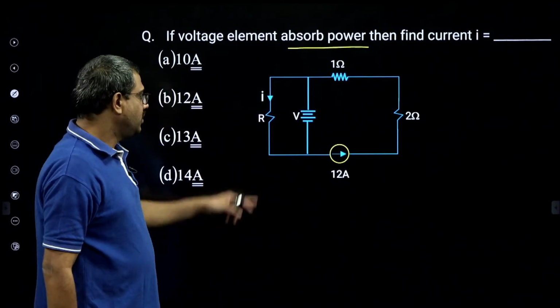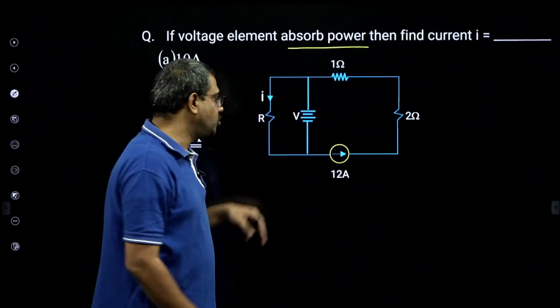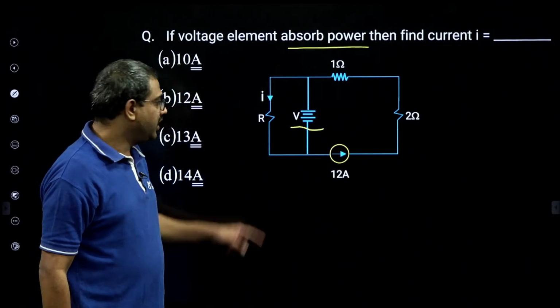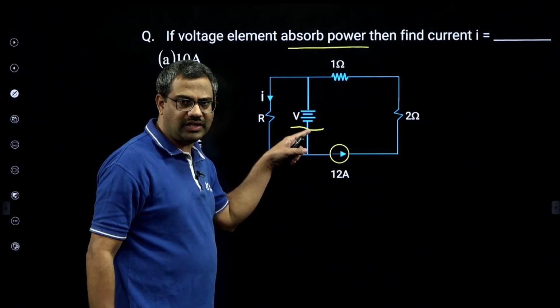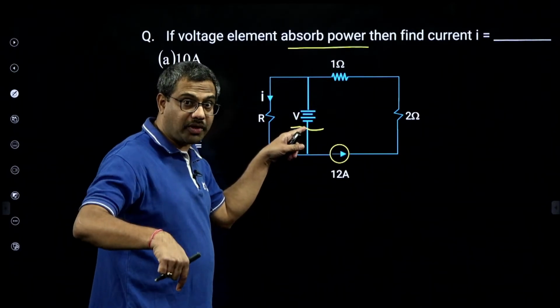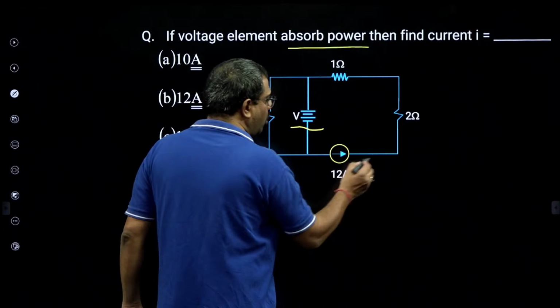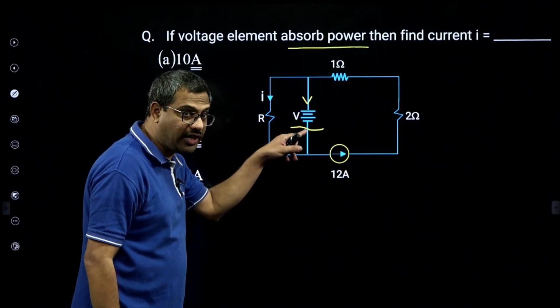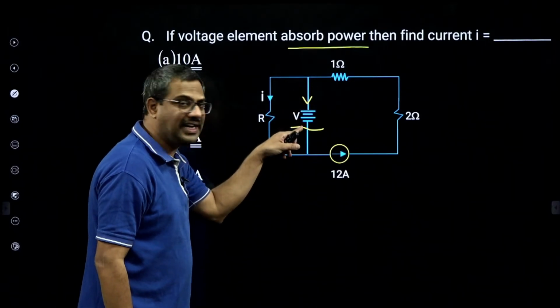Now see, if this is absorbing, is it source or sink? This becomes sink. If it is a sink, current should enter the positive terminal. That means out of 12, some current is entering, because if this is absorbing, current should enter positive.